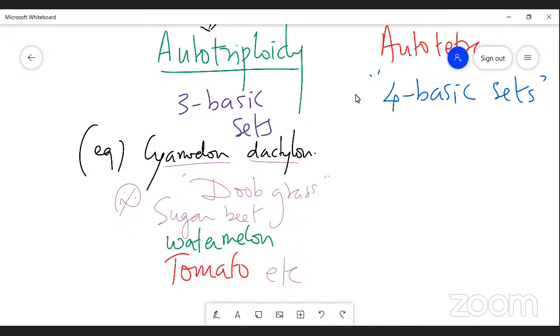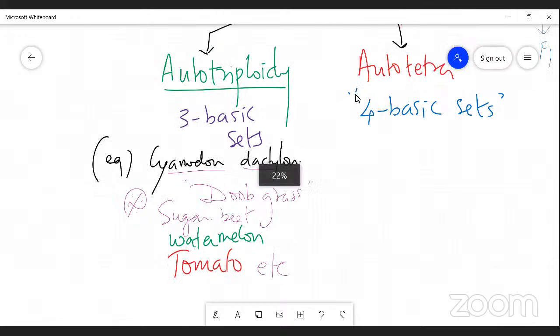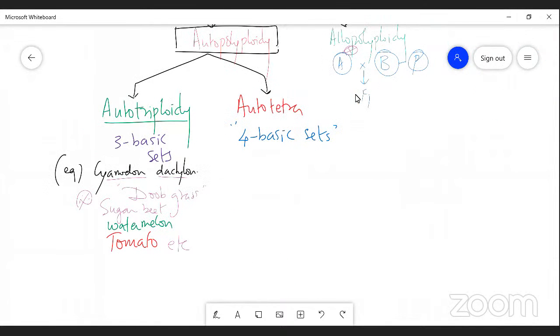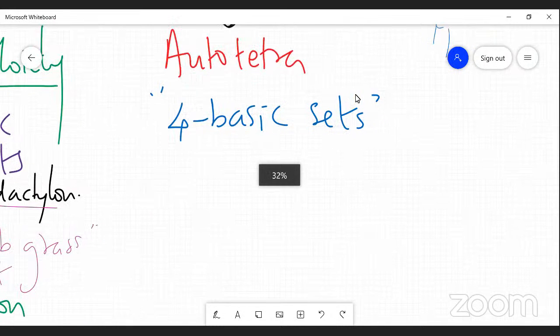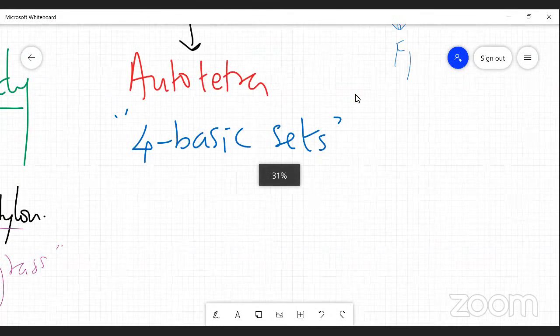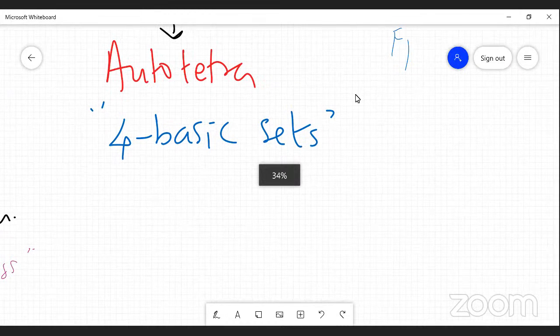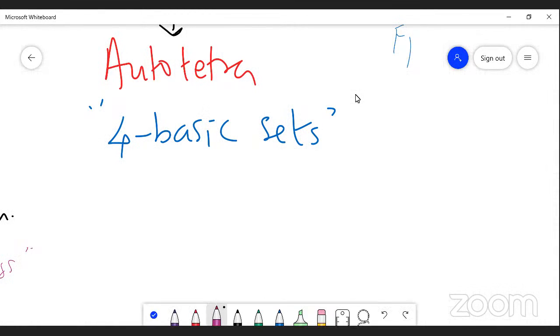Now talking about tetraploidy. Autotetraploid means an organism possesses 4 basic sets of chromosomes, right? That is autotetraploidy. Here, autotetraploidy is reported in the following cases. To give an example, the first category is grape.